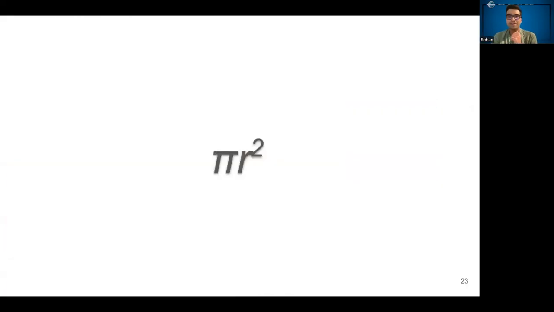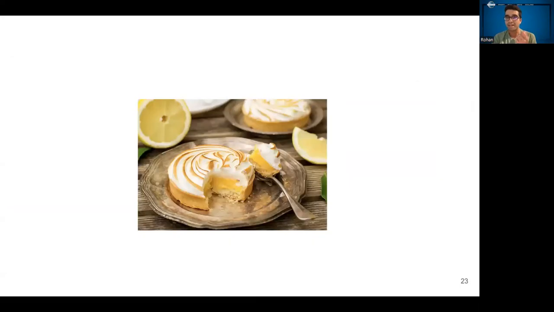Even so, the formula pi r squared is something we might take for granted. It's something that we're kind of given as a known. And I think that's okay. I think it's good to know these things and have these facts in our back pockets. But if there's anything I'd like for you to leave this presentation with, it's knowing that pi r squared wasn't easy. Why? Because pi's are round.